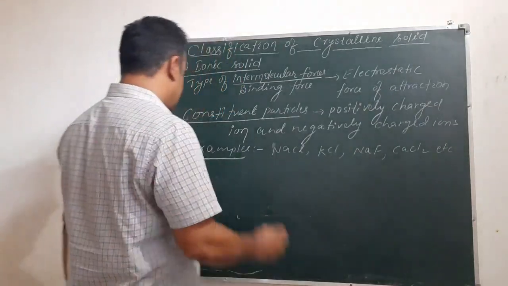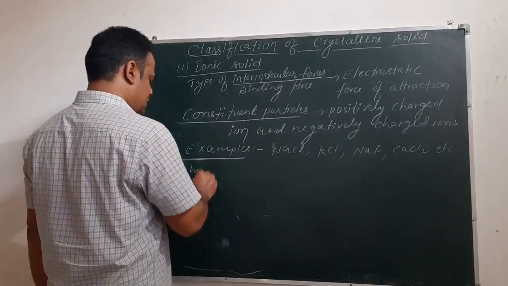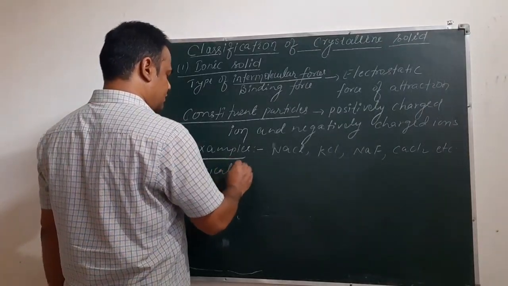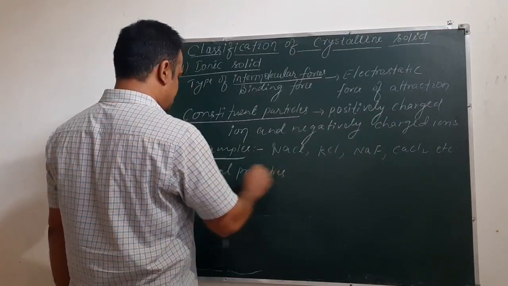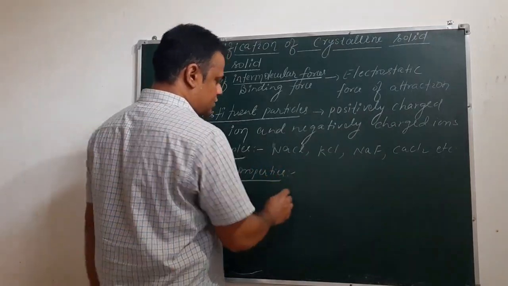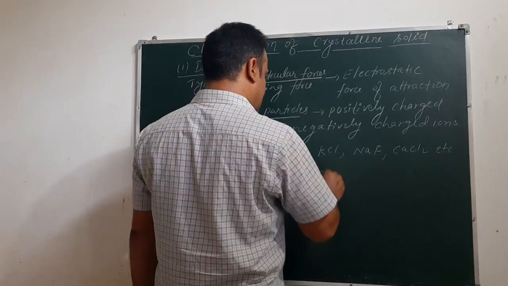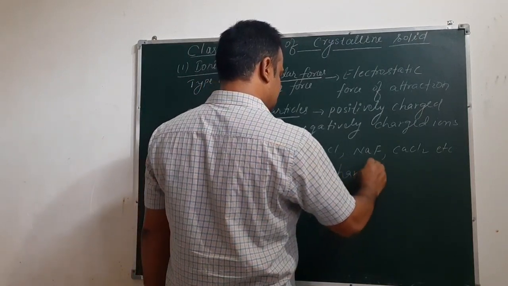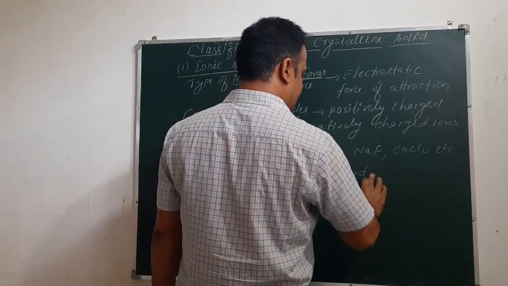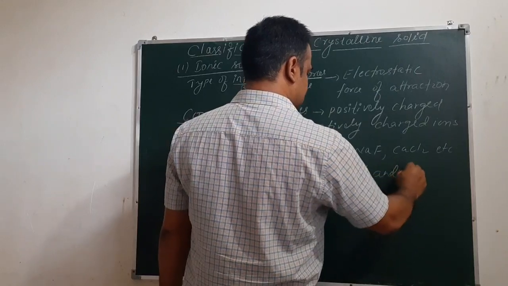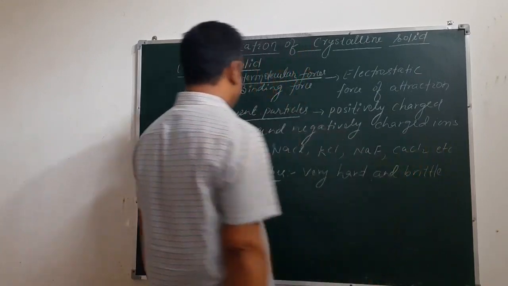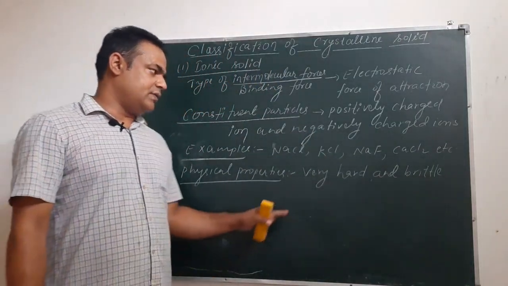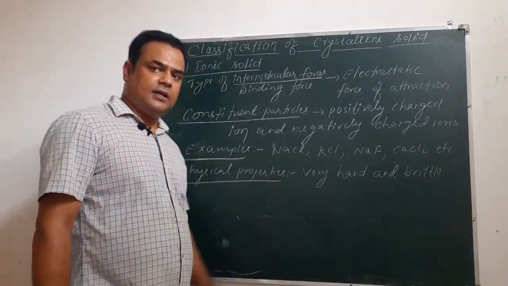If we see the physical properties of ionic solids, we all know that these ionic solids are very hard and brittle, because the force of attraction is very high. That's why ionic solids are very hard and brittle.